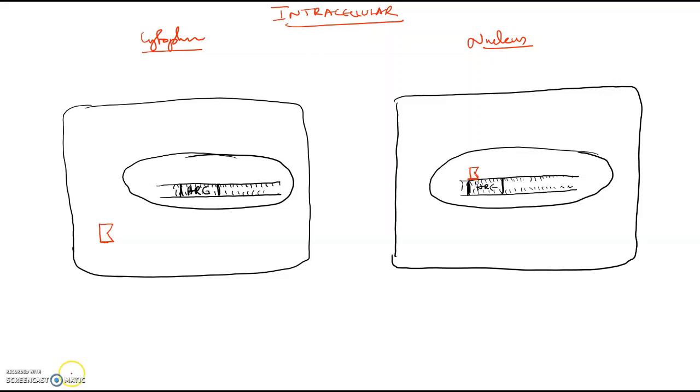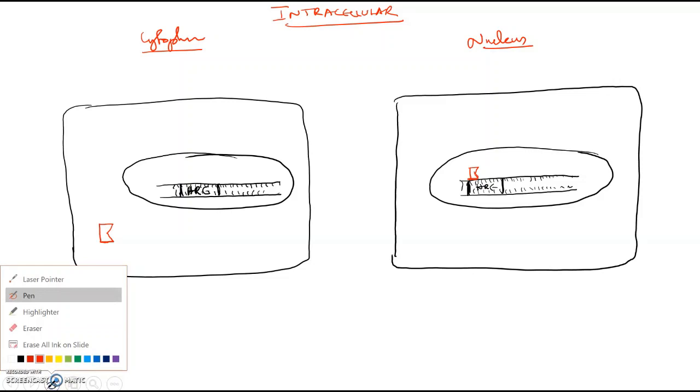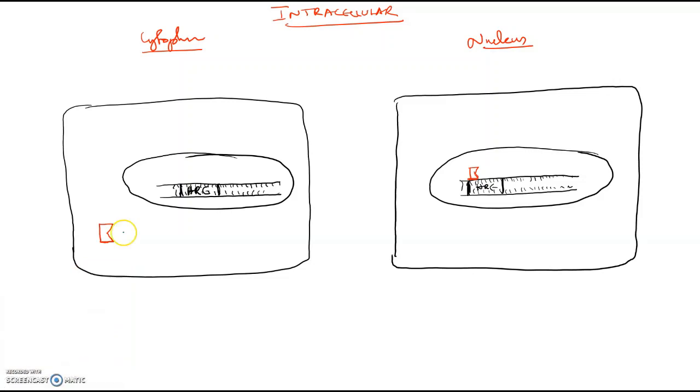These receptors which are inside the cell are always blocked by some protein. In this case, it is a heat shock protein, HSP90.